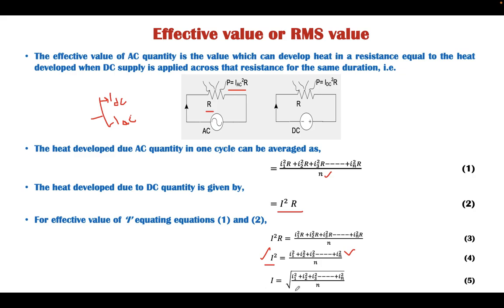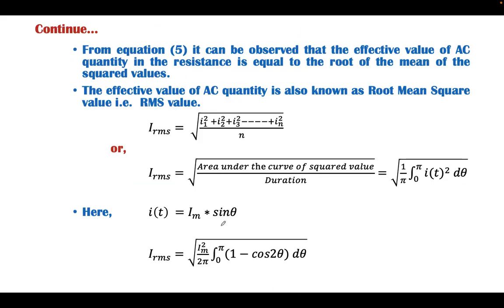From here, rearranging this function, I can be equal to the square root of I1 square plus I2 square up to IN square, divided by N, and this is what is known as the root mean square value, that is RMS. Taking the square of each individual value, summing all these values, dividing by the total number and then taking the root. That is why it is known as root mean square, and it is equivalent to DC current.